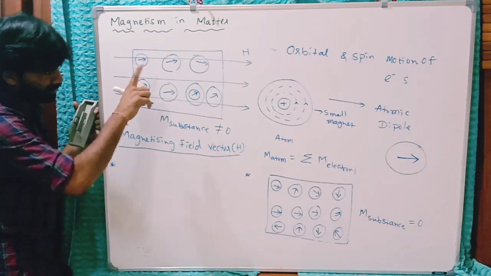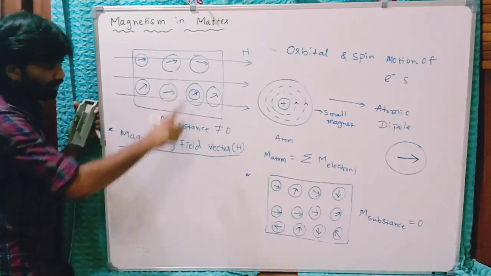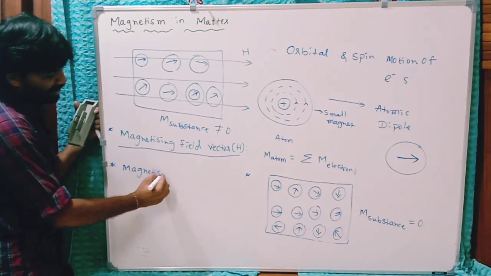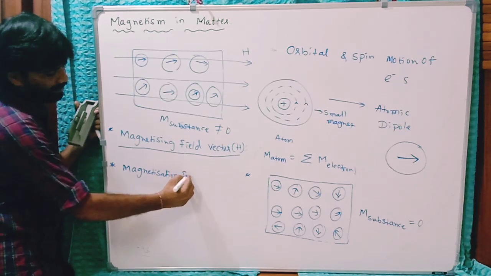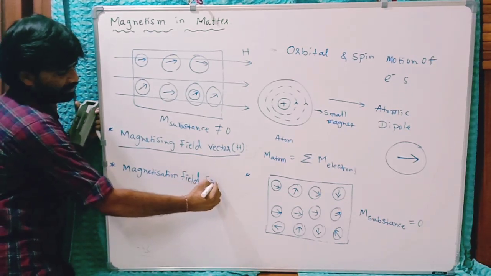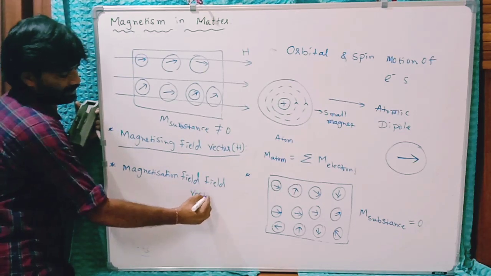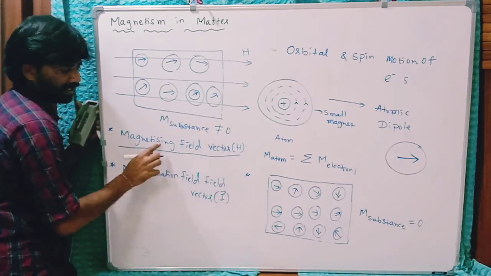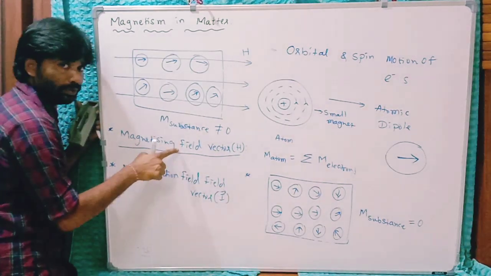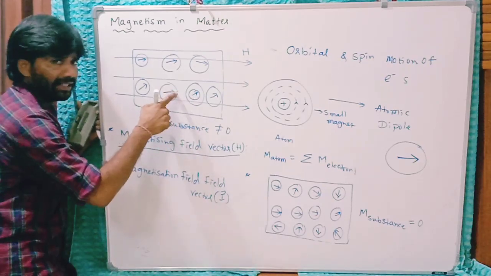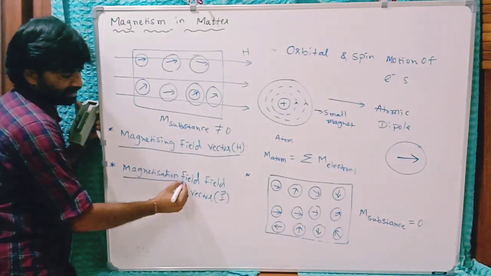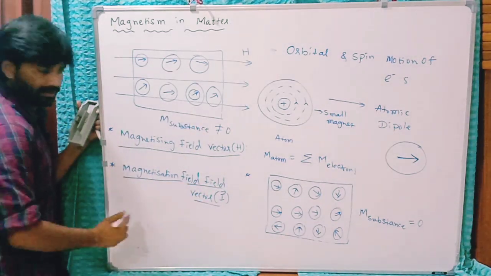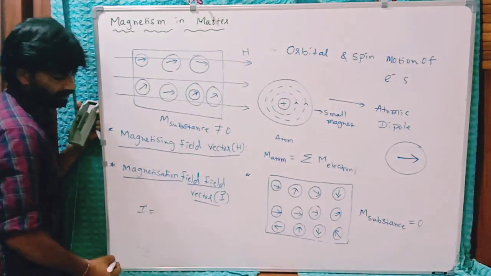So to measure its magnetic moment per unit volume, we have some physical quantity that is called the magnetization field vector, denoted by I. This is H, the magnetizing field, the external field used to convert a material into a magnetic material. Now this is the magnetization which takes place inside this substance. Right?